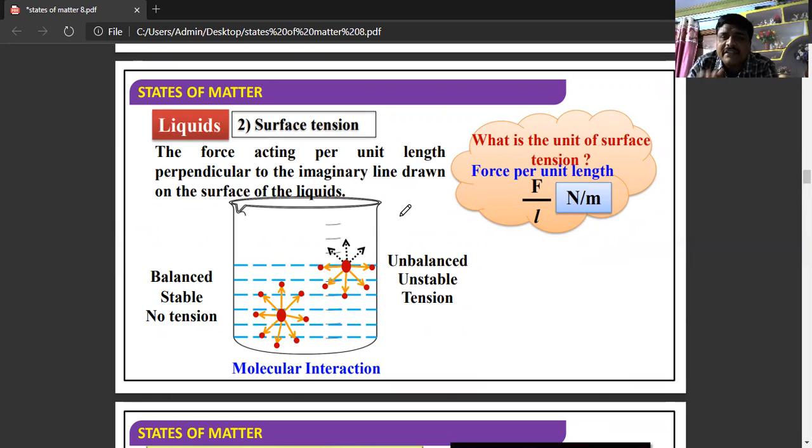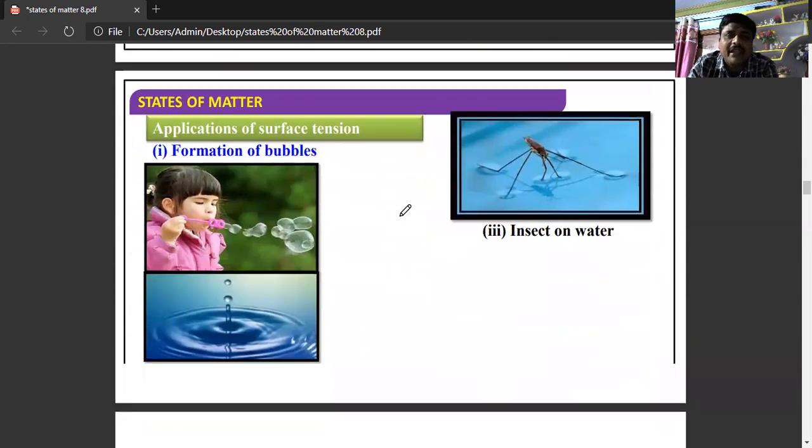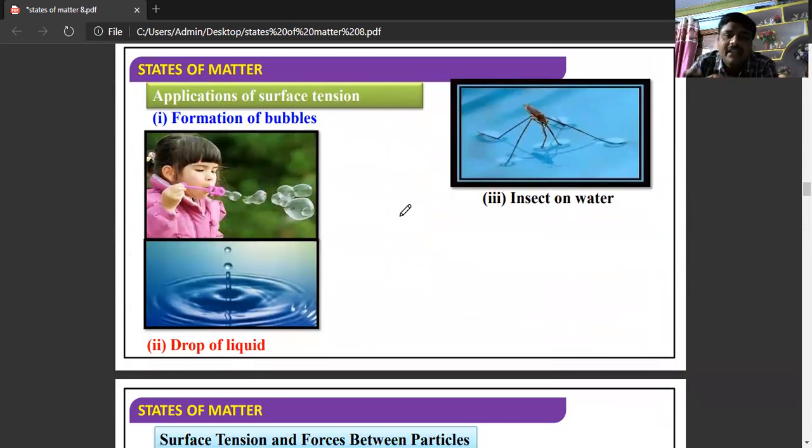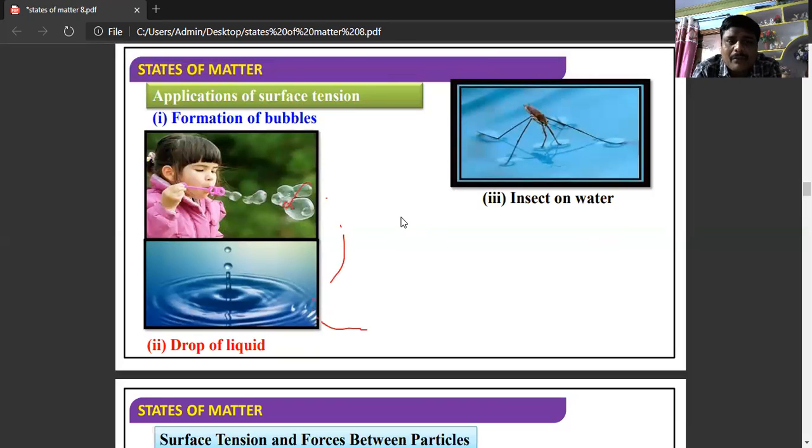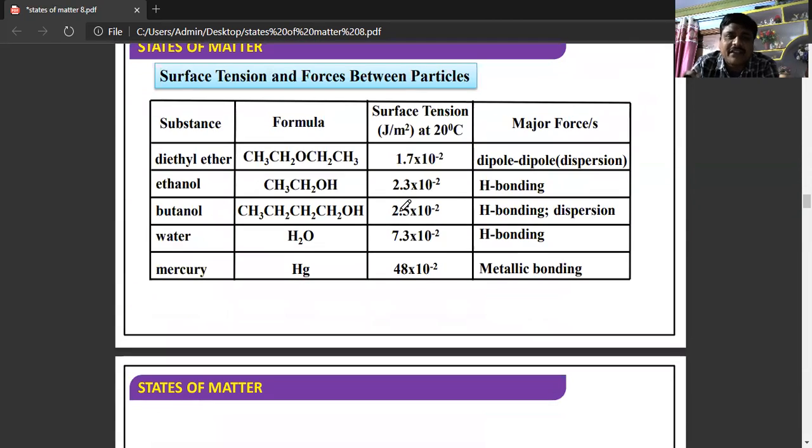If you see the unit of surface tension, surface tension can be defined as force per unit length, that is F by L, so that is N by m. If you see the applications of surface tension, there is the formation of bubbles, liquid drops appear spherical due to surface tension, and insects can walk on the surface of water due to surface tension.